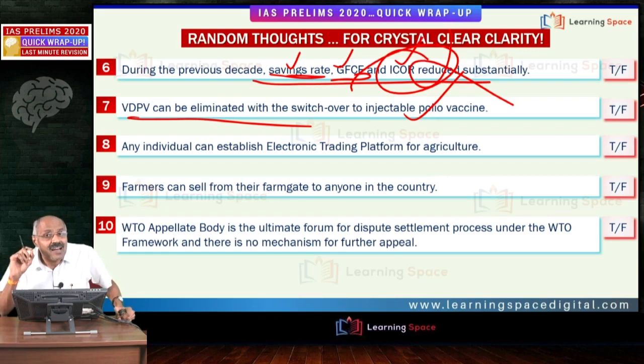Once the wild polio virus is eliminated, the governments should switch over to injectable polio vaccine, because vaccine derived polio virus happens in some cases when we are using this oral polio vaccine.